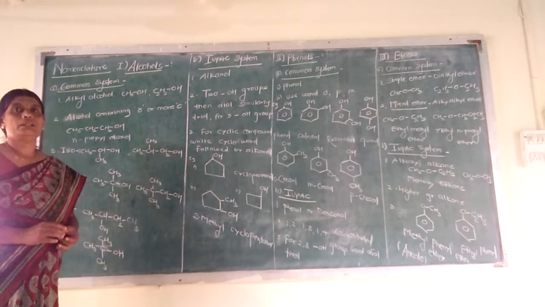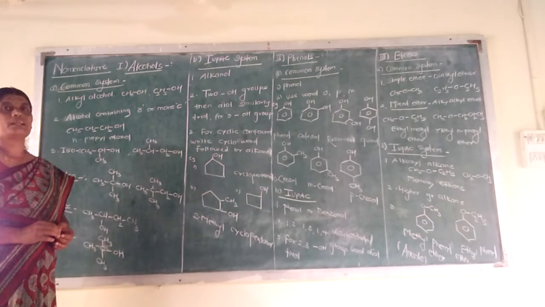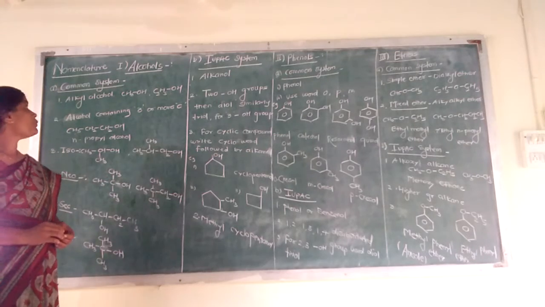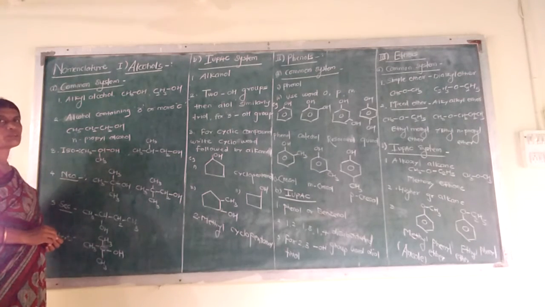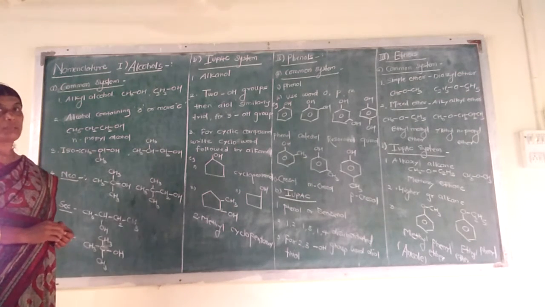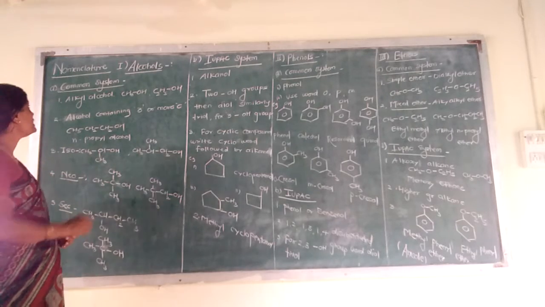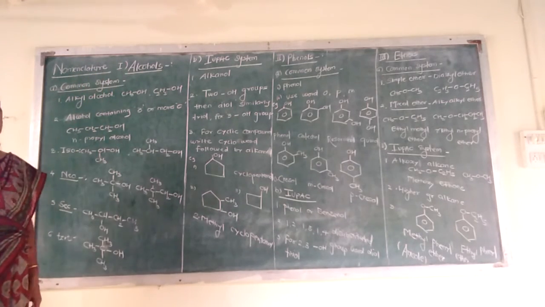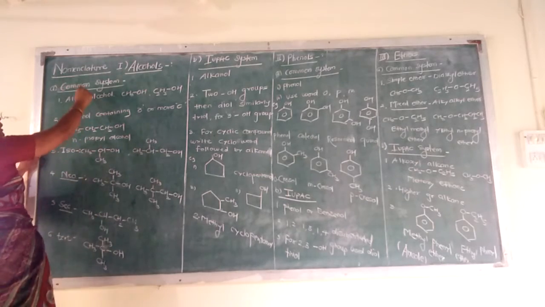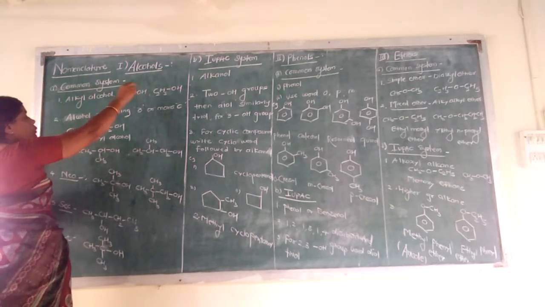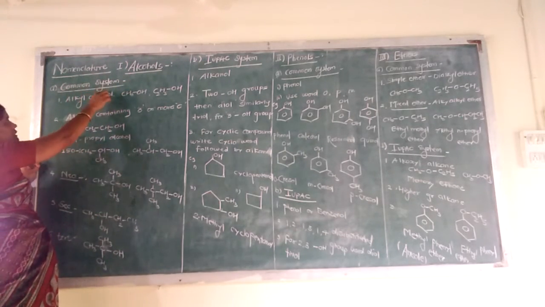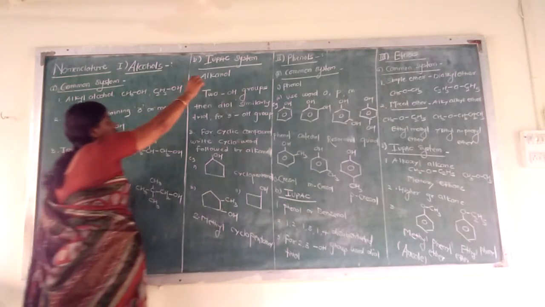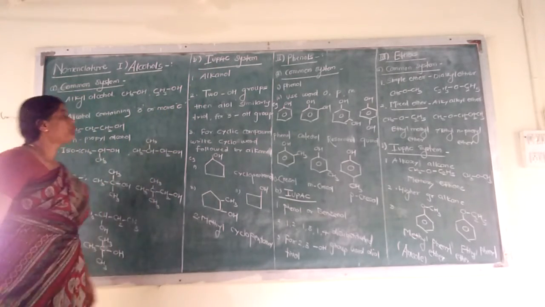The alcohol, phenol, ether, second chapter of chemistry second. In the previous lecture we have seen the classification of alcohols, phenols and ether. Today we see the nomenclature of alcohol, phenol and ethers. For the nomenclature there are two systems. One is common system, another is IUPAC system.